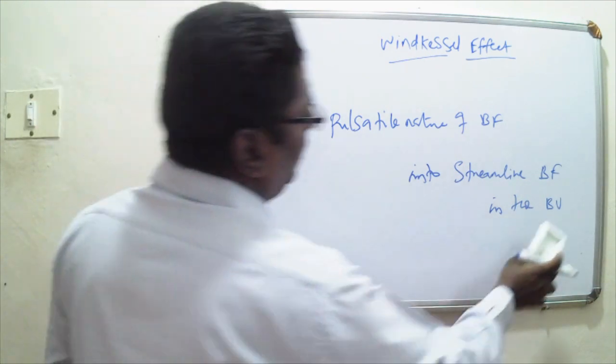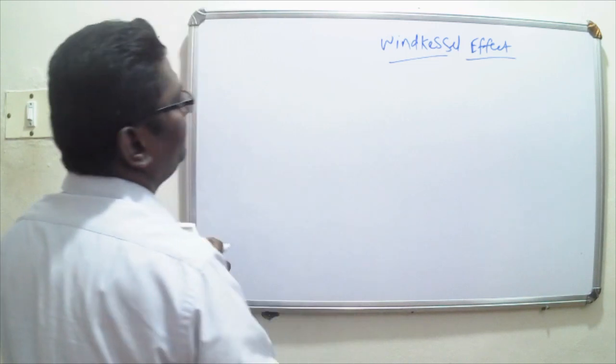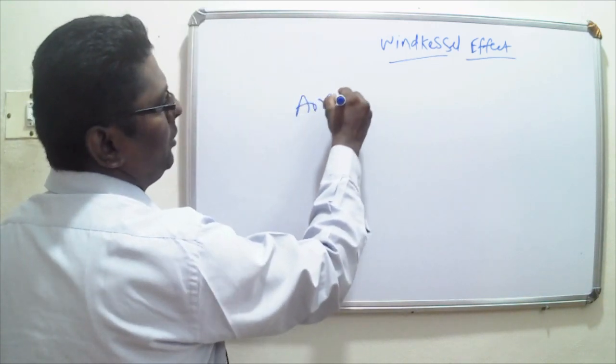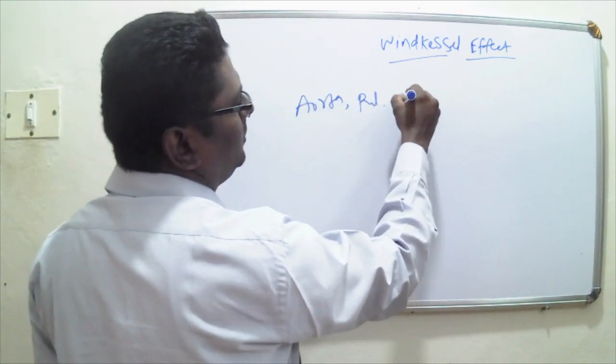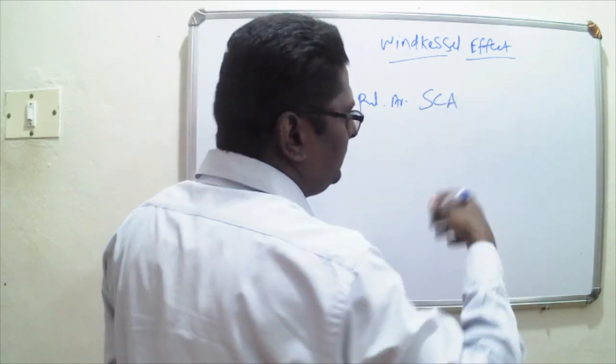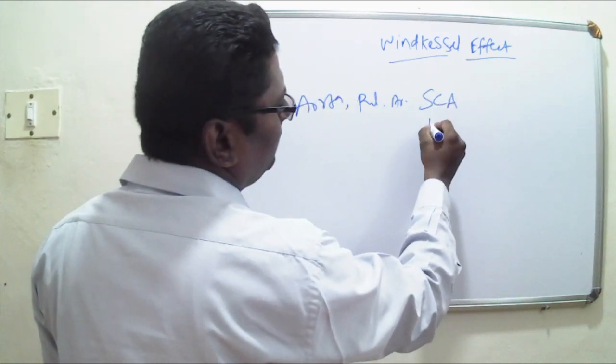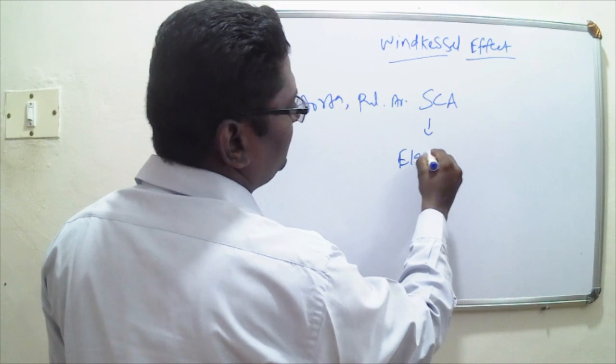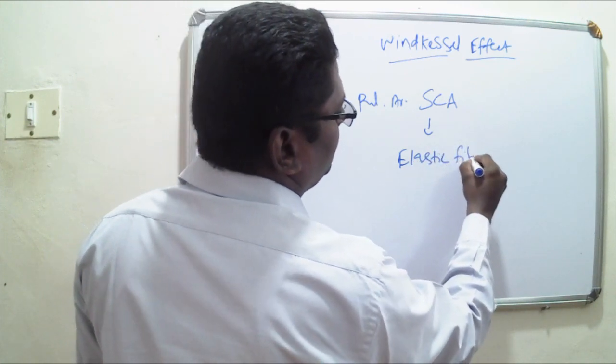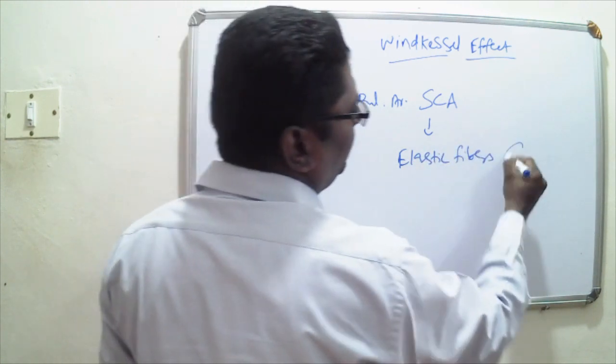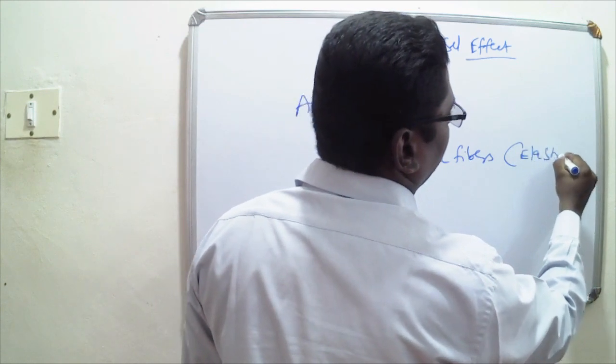Now, large arteries such as the aorta, pulmonary artery, and subclavian artery contain a large amount of elastic fibers. These fibers are made up of the protein elastin.